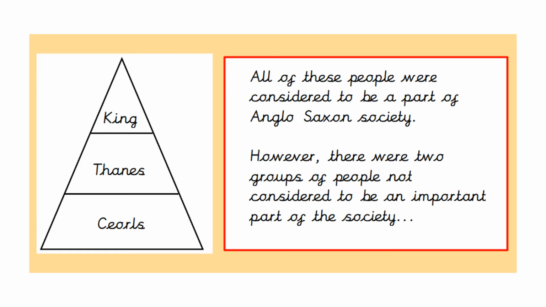So all these people were considered to be a part of the Anglo-Saxon society, with the king at the top, the thanes underneath them, and the churls at the bottom. However, there were 2 groups of people not considered to be an important part of the society, so weren't even part of the hierarchy at all.